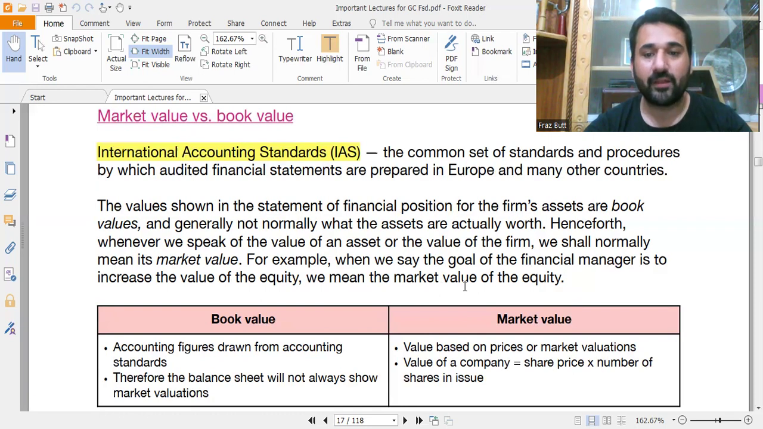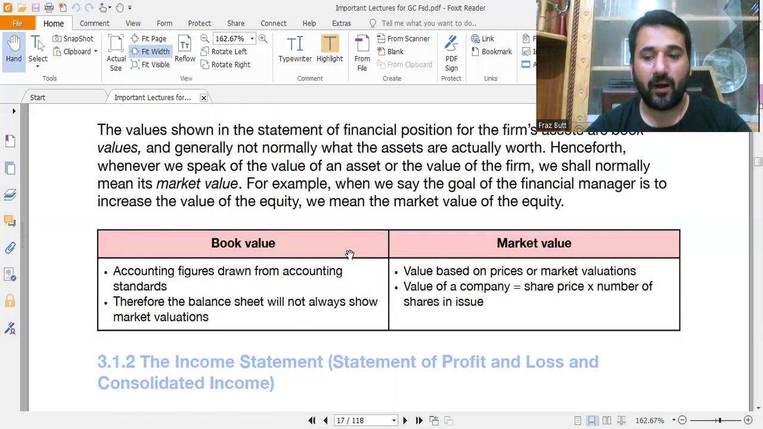For example, what are the goals of a financial manager? A financial manager needs to increase the equity, and its value in the market value of the equity should be increased. Now there is a small difference between book value and market value, and after that we will jump to the income statement.